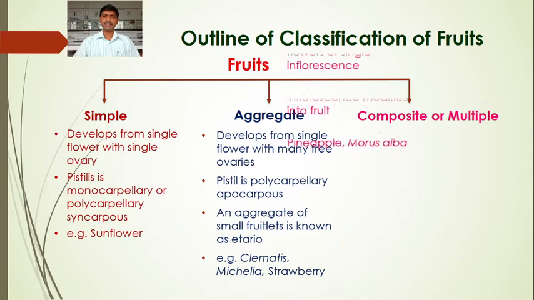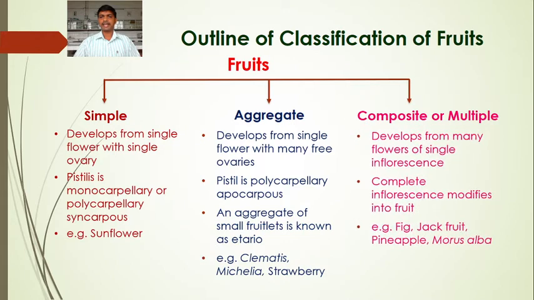The third group is the composite or multiple fruits. When the fruit develops from many flowers of a single inflorescence, or a complete inflorescence modified into the fruit, many flowers of a single inflorescence or a whole inflorescence are involved in the formation of the fruit. Such fruits are called composite or multiple fruits.